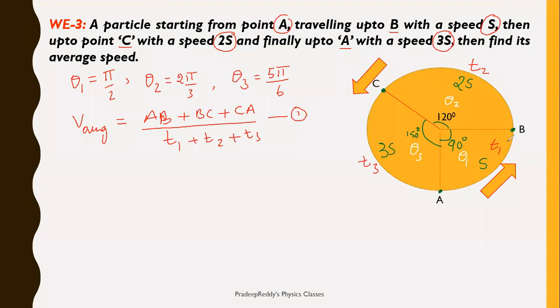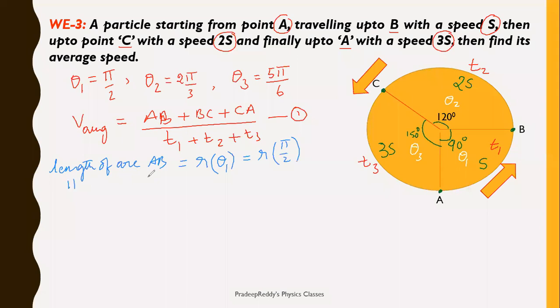I can write AB as the length of this particular arc. So simply I'll be using the basic relation which we have used in previous lectures. Length of arc AB is equal to R, which is the radius, into angle theta. This is R into theta 1, and theta 1 is nothing but pi by 2.